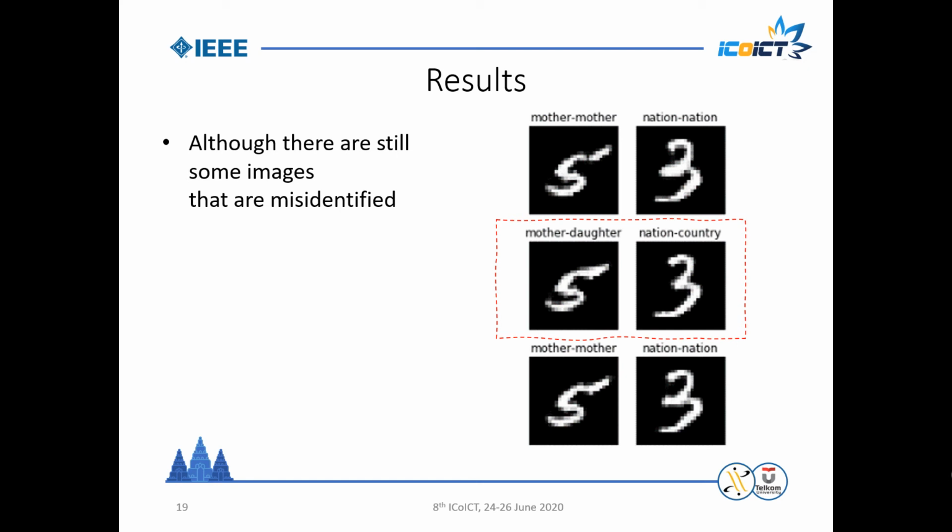However, since we are using word-to-vec embedding, the misrecognized images are not too far from the original input text. For example here, the original message is mother, but it's recognized as daughter. Another one is nation, recognized as country.